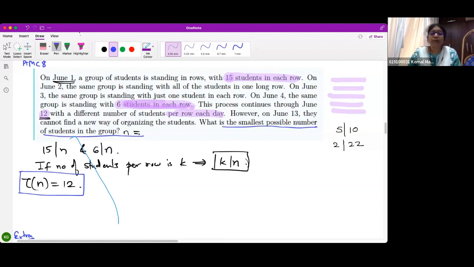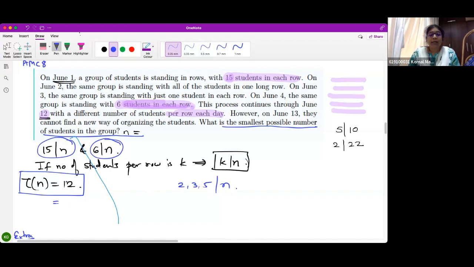So I want to find the smallest possible n, such that 15 divides n, 6 divides n, and tau n is 12. So n must be divisible by 2, 3, and 5. Those must definitely divide n, correct? Okay. So how can I write 12?